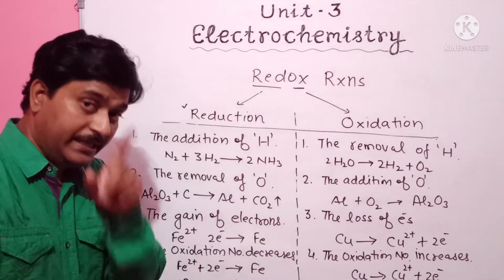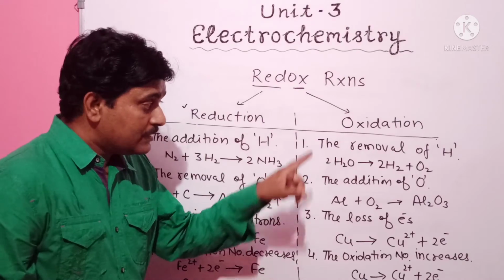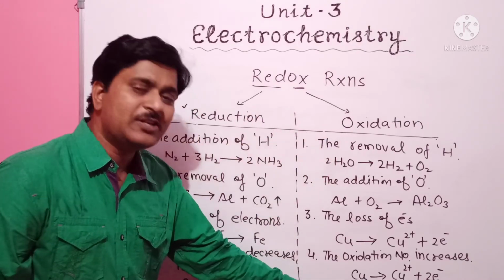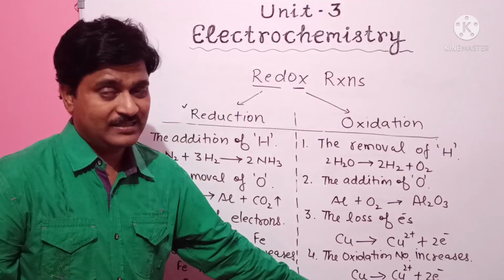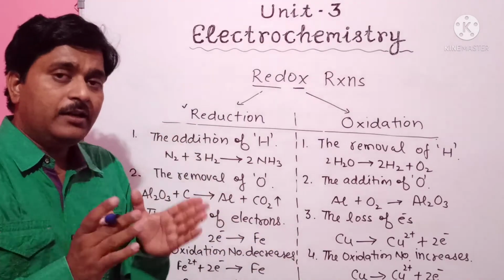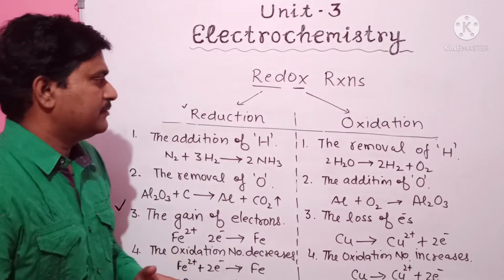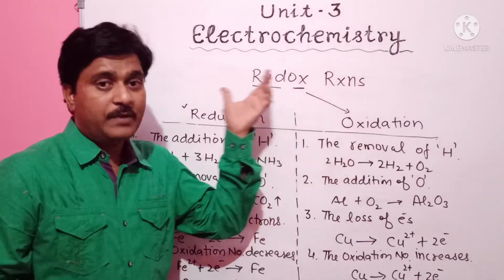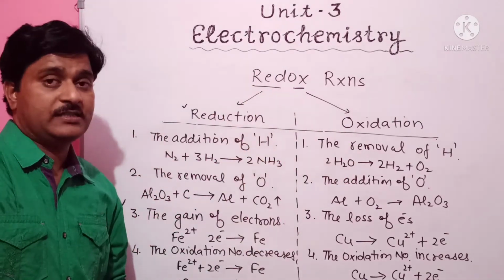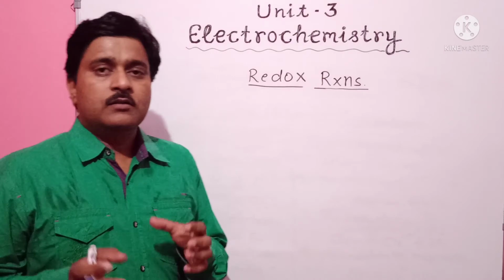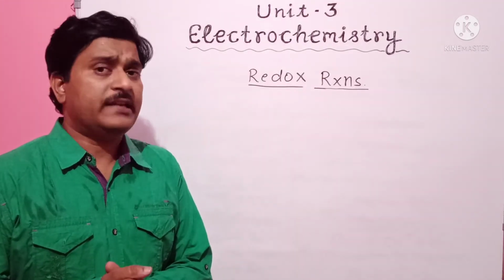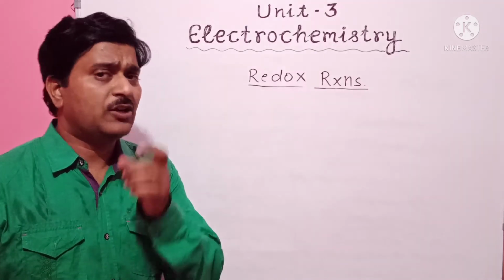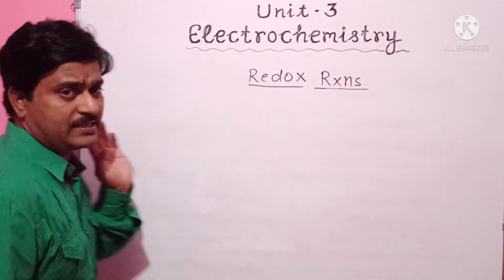If the oxidation number increases, the reaction is said to be an oxidation reaction, and the substance is said to be the oxidized substance. So overall, we can say what reduction is and what oxidation is by using these 4 points. Now we will take a few reactions and try to find out the oxidized and reduced substances.